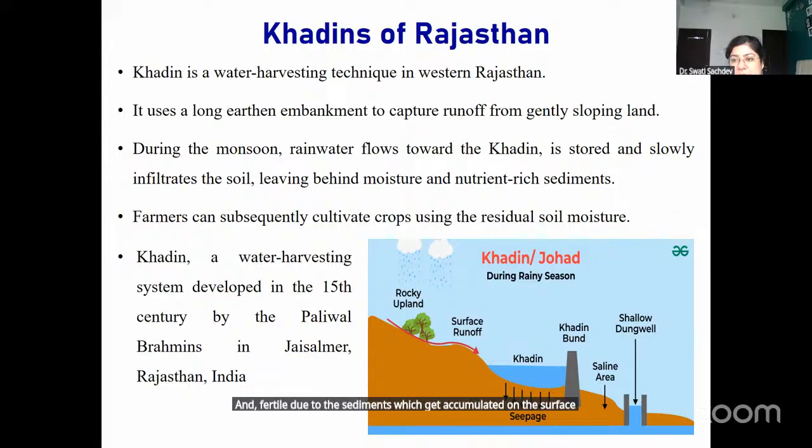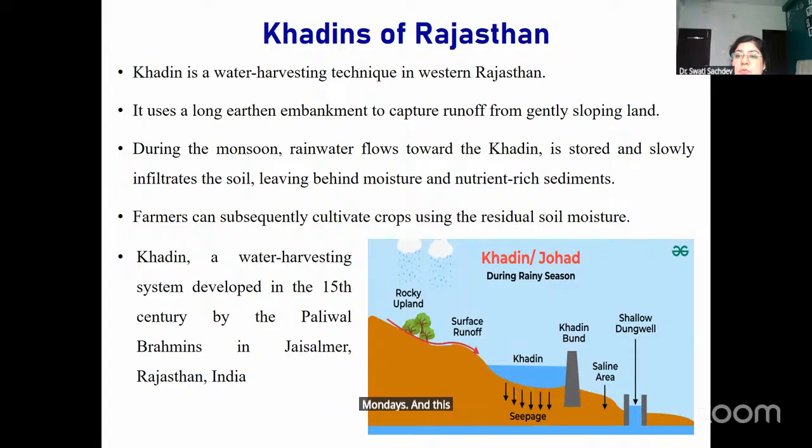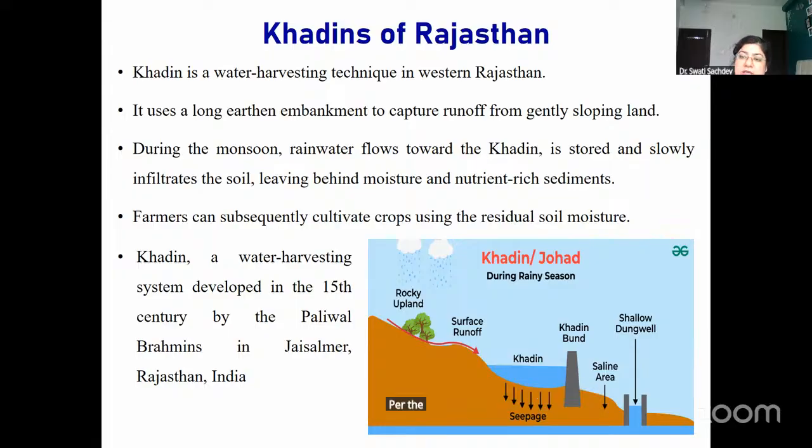This makes agriculture more extensive. People used to cultivate various kinds of crops on these areas, and this khadin rainwater harvesting system was first started in the 15th century by the Paliwal Brahmins in the Jaisalmer area.